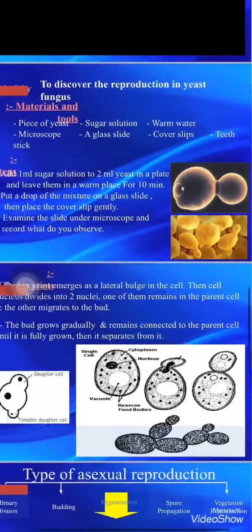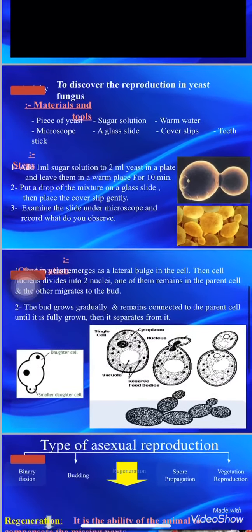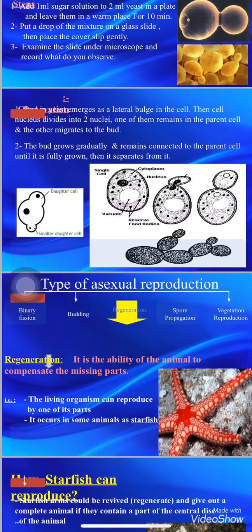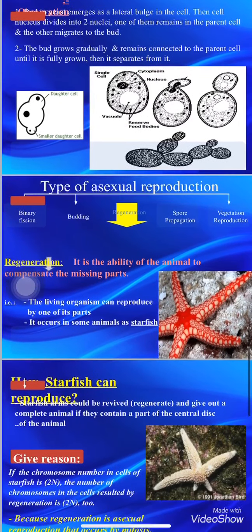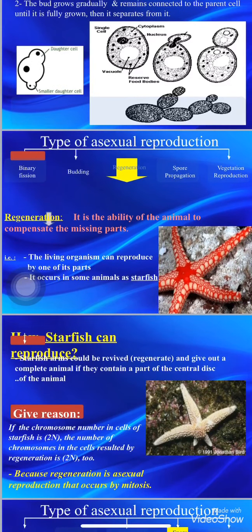Okay. Let's talk about another type of asexual reproduction, which is the regeneration. The regeneration is the ability of the animal to compensate the missing parts. What's meant by this? The living organism can reproduce by one of its parts. It occurs in some animals, such as the starfish. So how can the starfish reproduce?